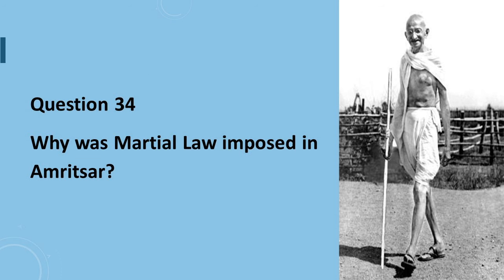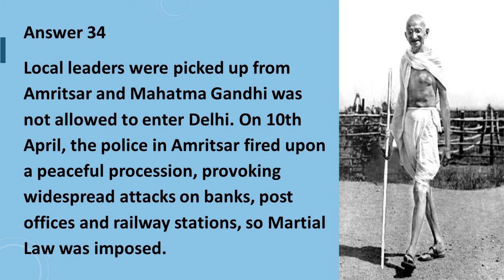Question number 34 is, why was martial law imposed in Amritsar? Answer to question number 34 is, local leaders were picked up from Amritsar and Mahatma Gandhi was not allowed to enter Delhi. On 10th April, the police in Amritsar fired upon a peaceful procession, provoking widespread attacks on banks, post offices, and railway stations. So martial law was imposed.